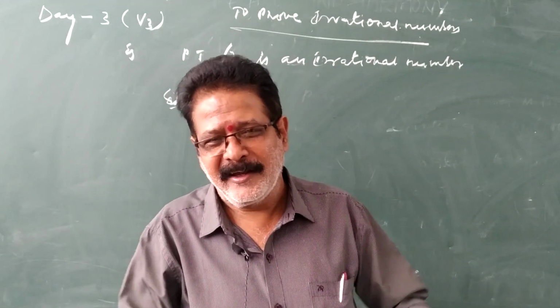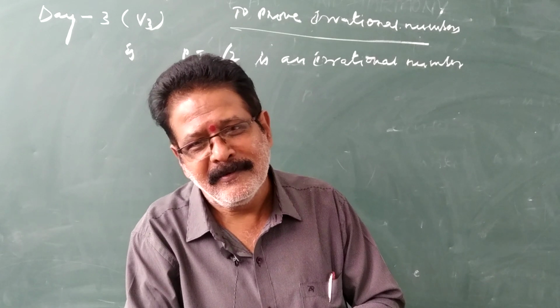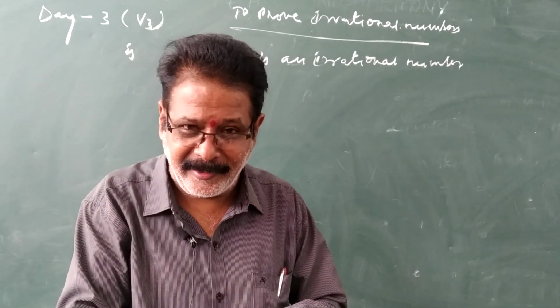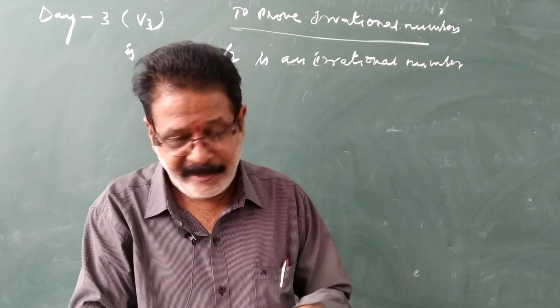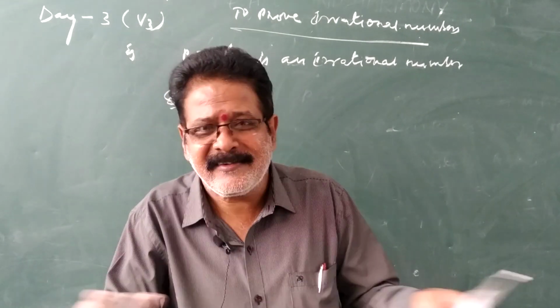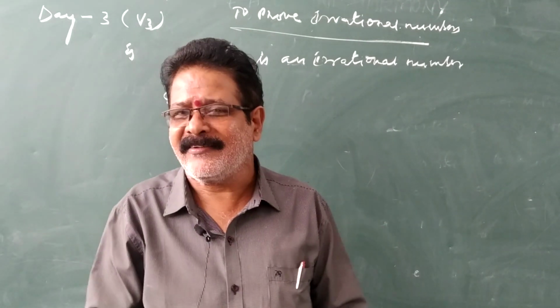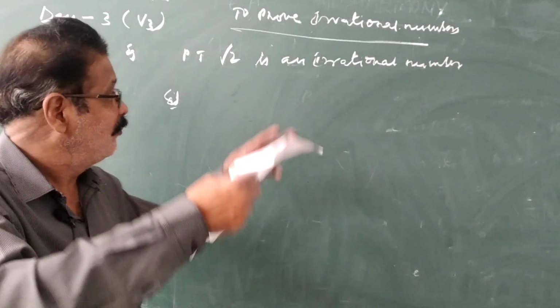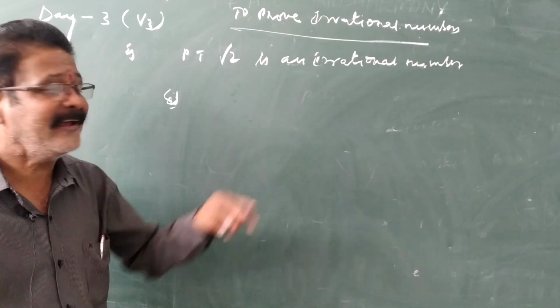How can you say that he comes to school regularly? He does the homework regularly, he is very honest, he is very obedient. That is why he is not bad. Our assumption is false. Therefore, he is a good boy. Like that, we can prove root 2 is an irrational number.